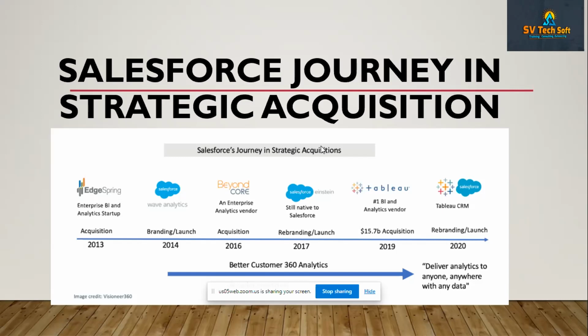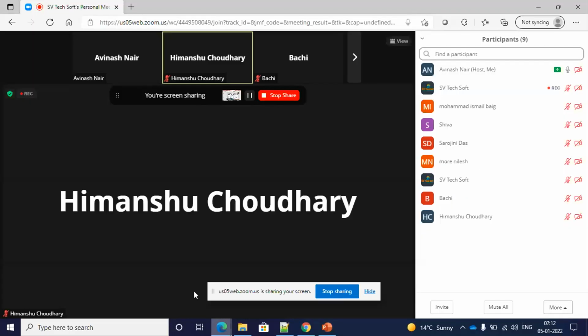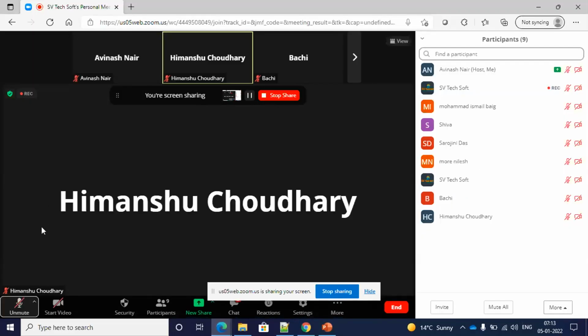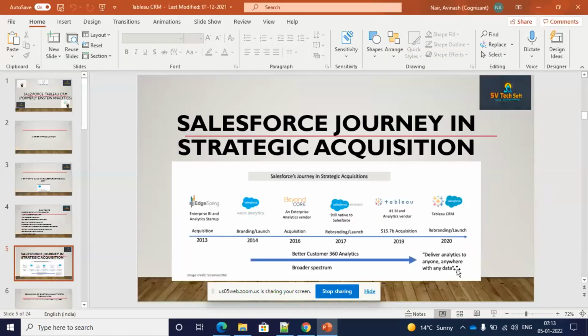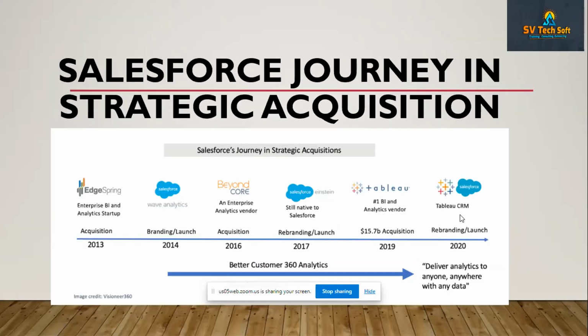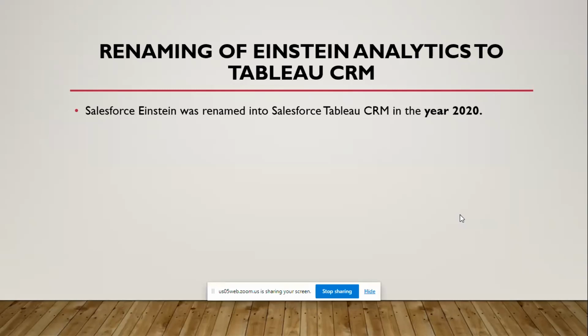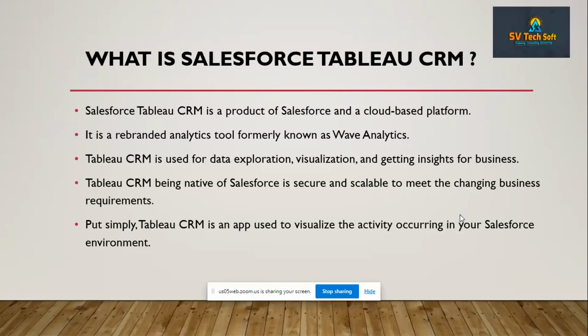There will be many people who might call it Salesforce Tableau CRM, or Salesforce Einstein Analytics. Both are the same. The main purpose is that it delivers analytics to anyone, anywhere, with any data. That's the main purpose why they have been constantly working on this. And as I showed in the earlier slide, it was renamed Salesforce Tableau CRM in the year 2020, that is 2 years back. So what is Salesforce Tableau CRM?